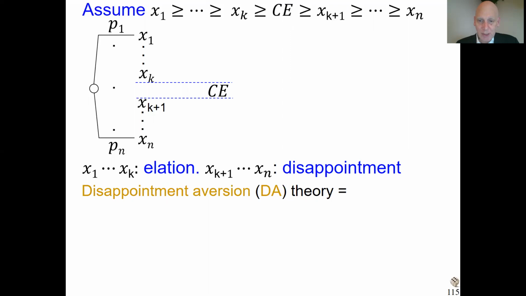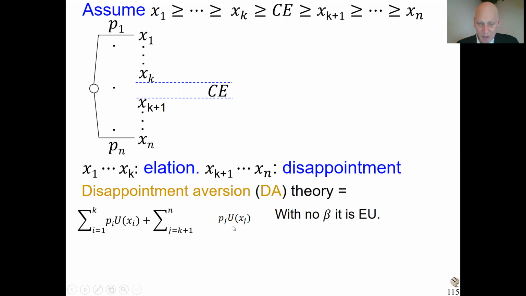Gul's theory is using this concept in the following formula. First, I write the expected utility formula. Now, in his theory, with the elation outcomes nothing will happen, but the disappointment outcomes will receive an extra weight, and a parameter beta, more precisely 1 plus beta, is the extra weight by which they are multiplied. Usually, beta is positive.